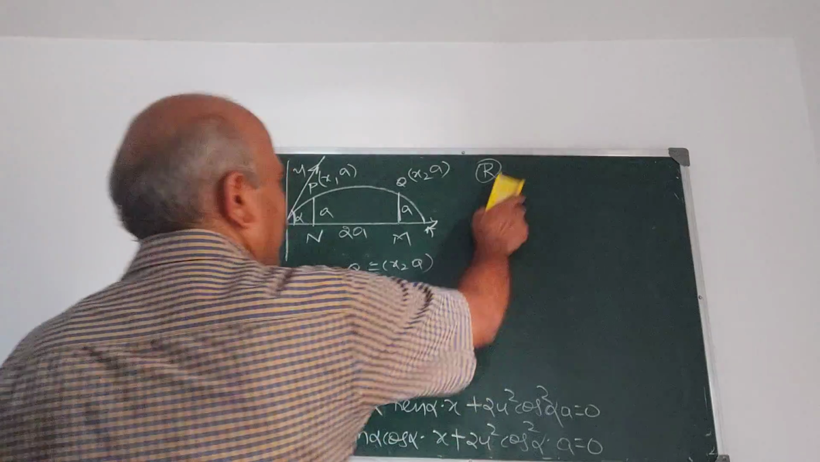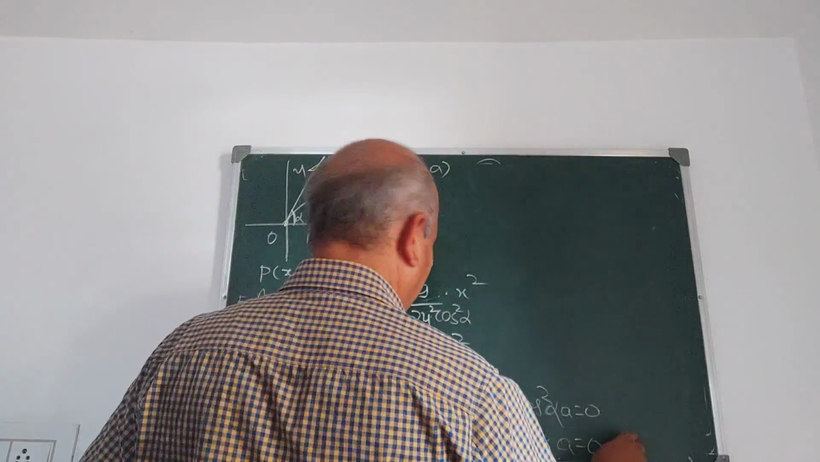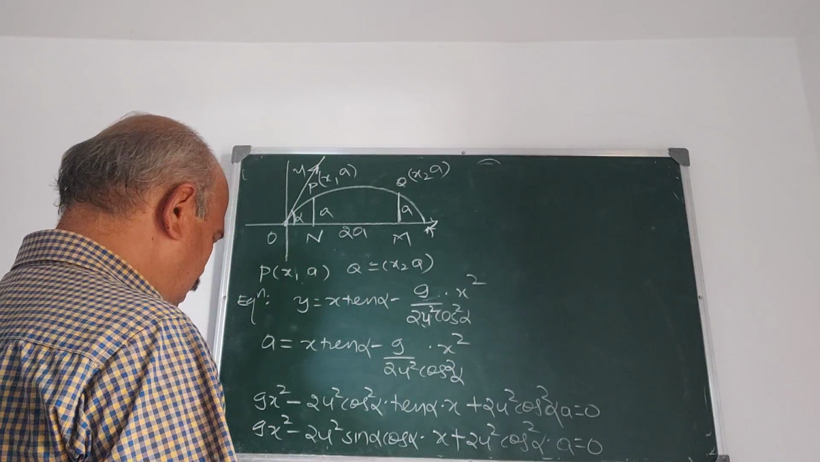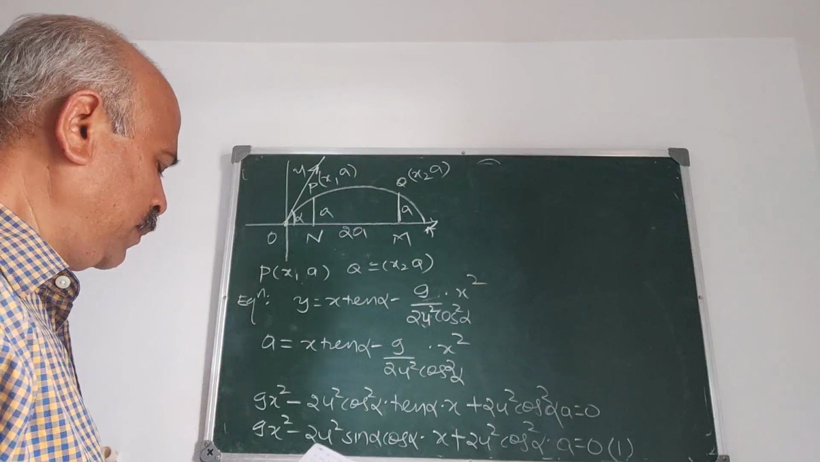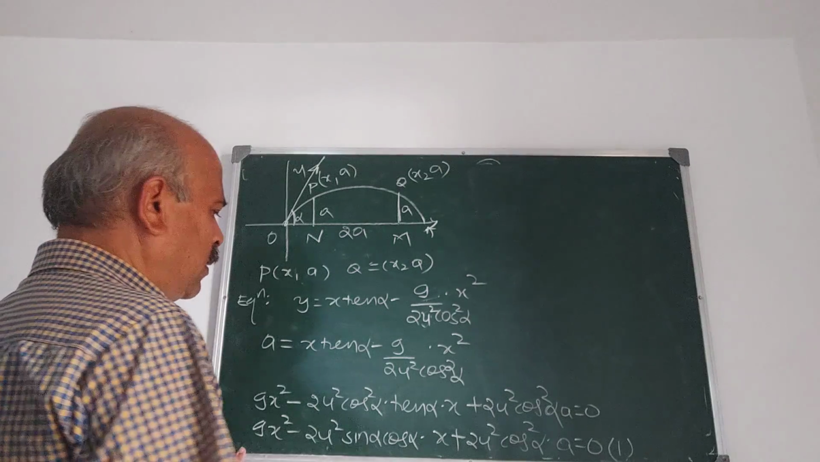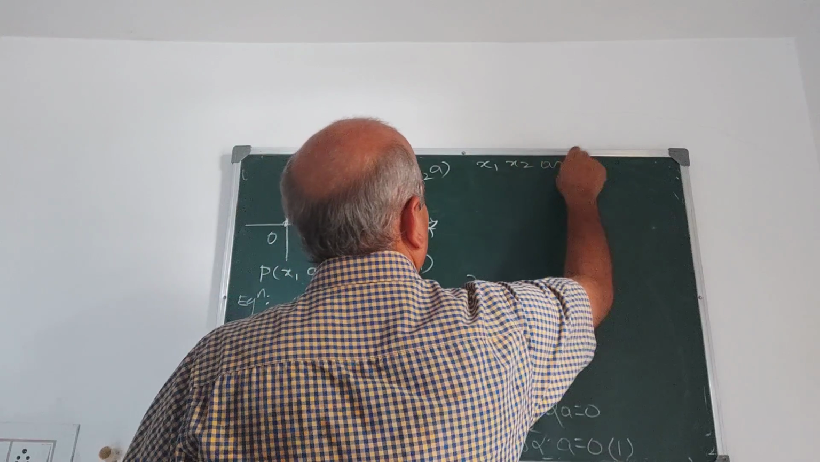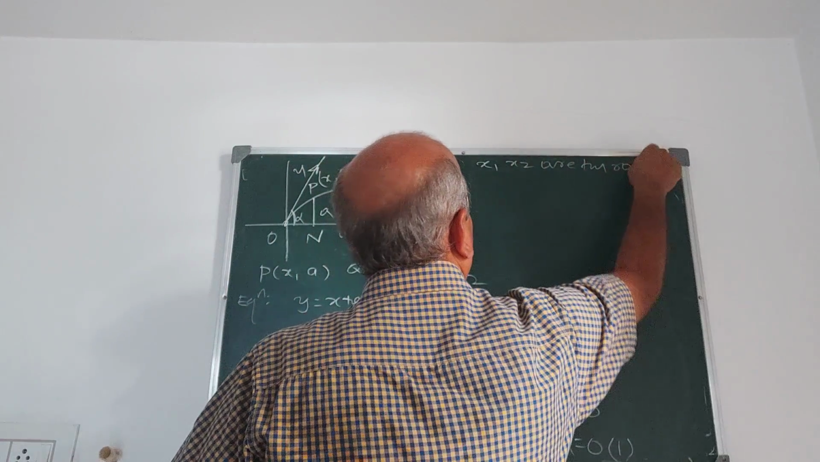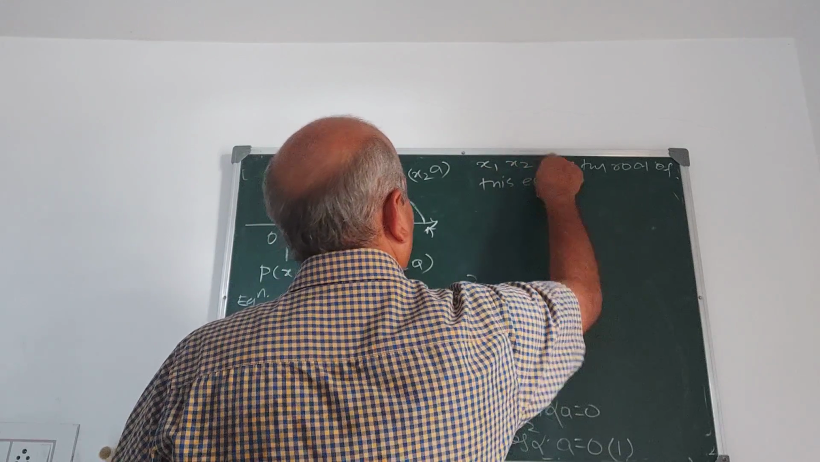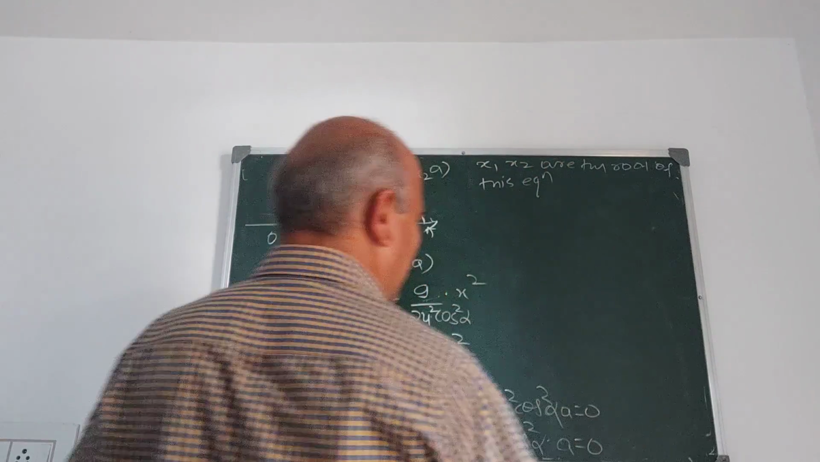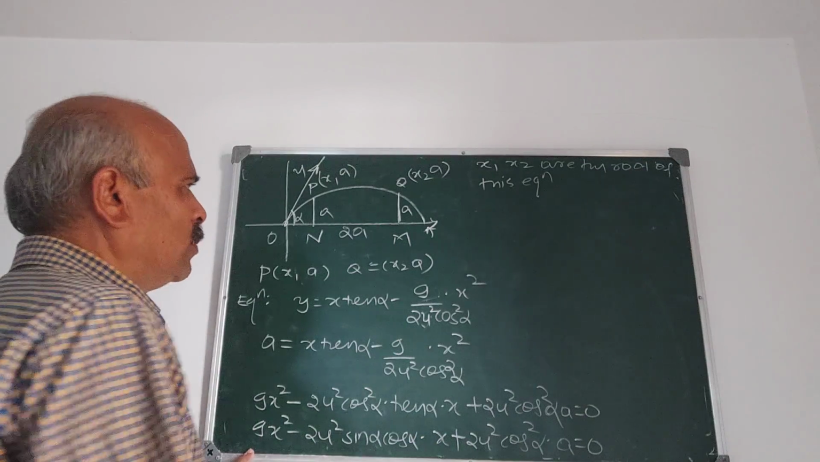Now this is a quadratic equation in x. Take this as 1. Now x1, x2 are roots of this equation. Let us take the expression as 1. This is quadratic in x. x1, x2 are the roots of the equation.